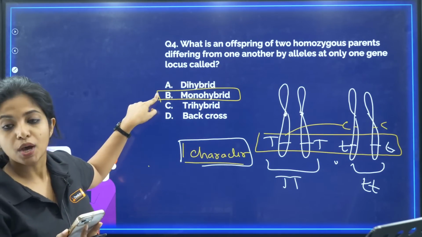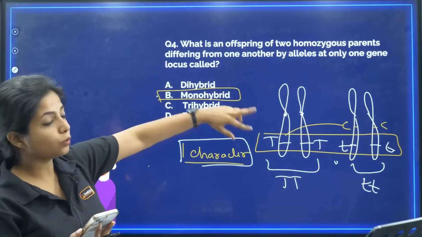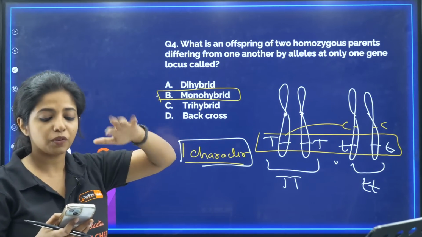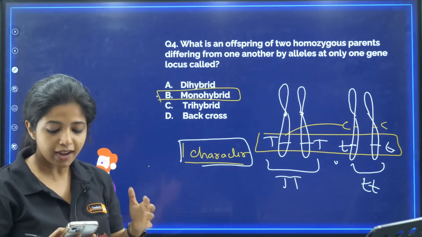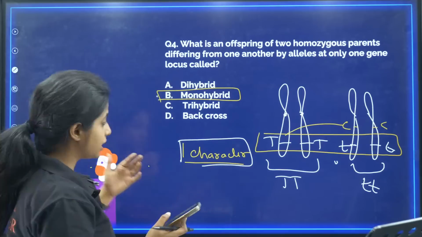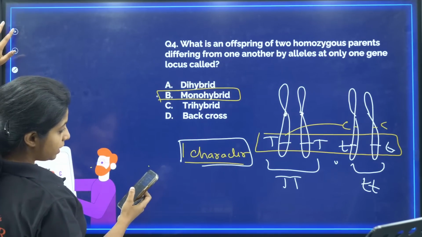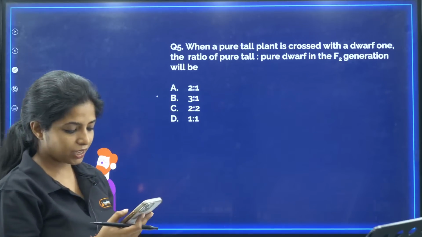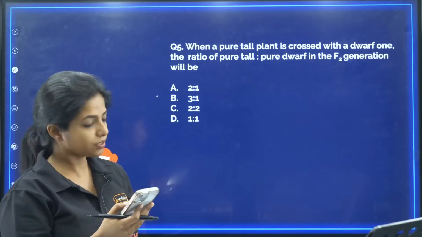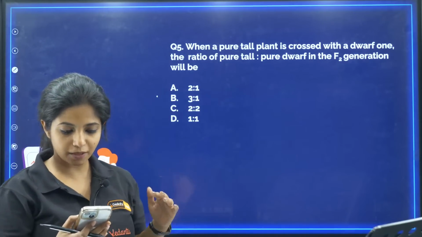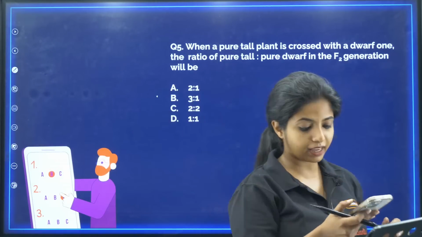So this will be monohybrid, not dihybrid. If there were two characters, it would have been dihybrid. Got it? If you got it, please give me a thumbs up. If you didn't understand, please tell me here. I am here as a friend to make you understand things, so do not think that I'll judge you. Please make sure you're asking me questions. Children, are we matching the pace?